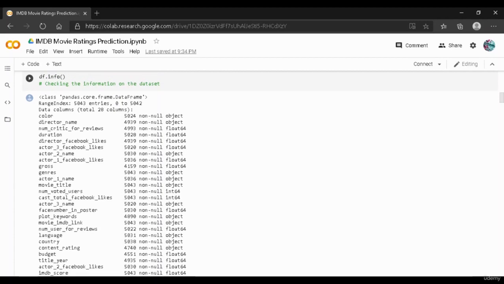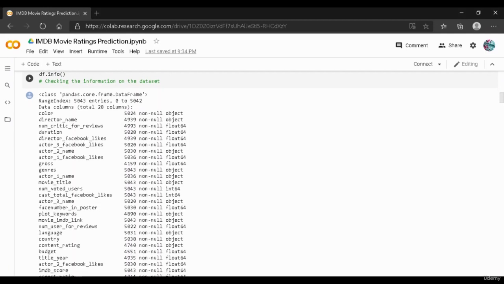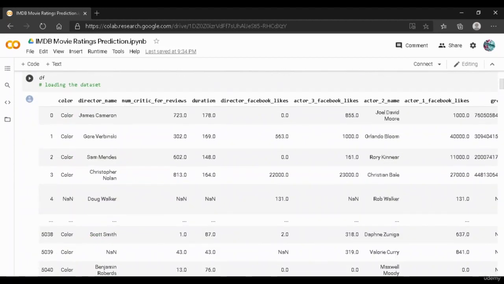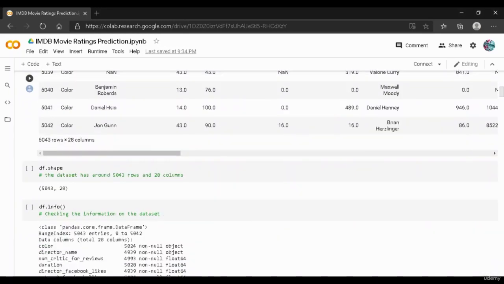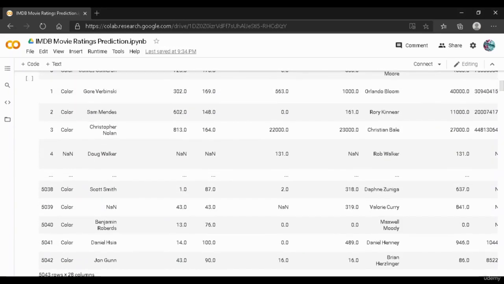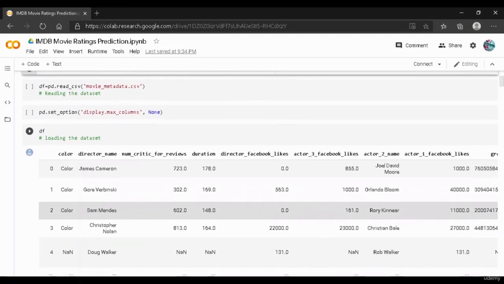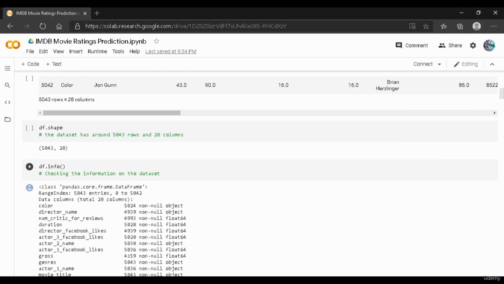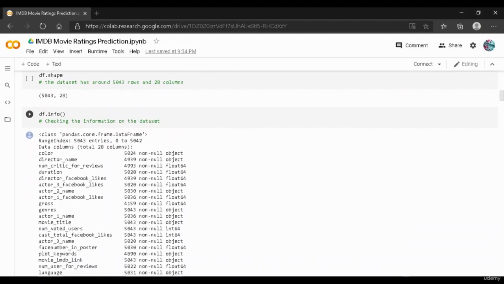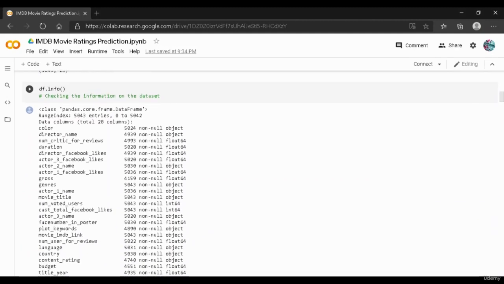And the other thing that this df.info shows us is the type of data present in that particular column. So as you can see here, we have a column which is the color. This color is of object type. And then we have director name again, which is nothing but object type. But the third column over here is the number critic for reviews, which is float type. And the number critic for reviews shows us that all the values present in that particular column are of float type. And those are the two things that can be understood from using df.info.